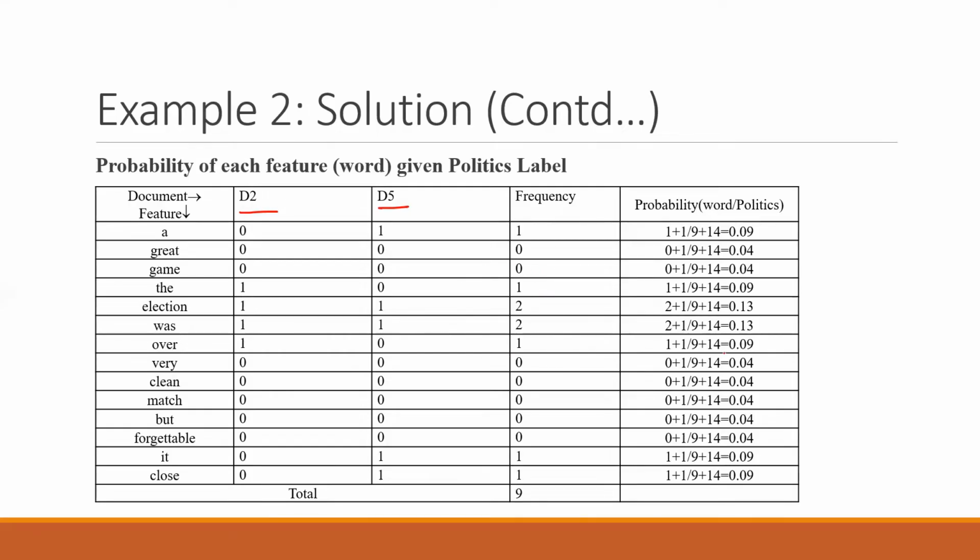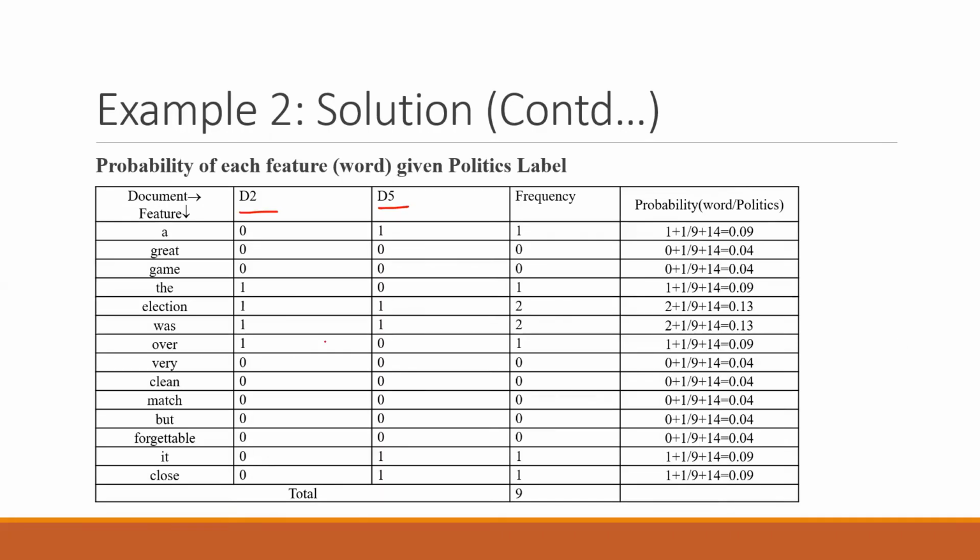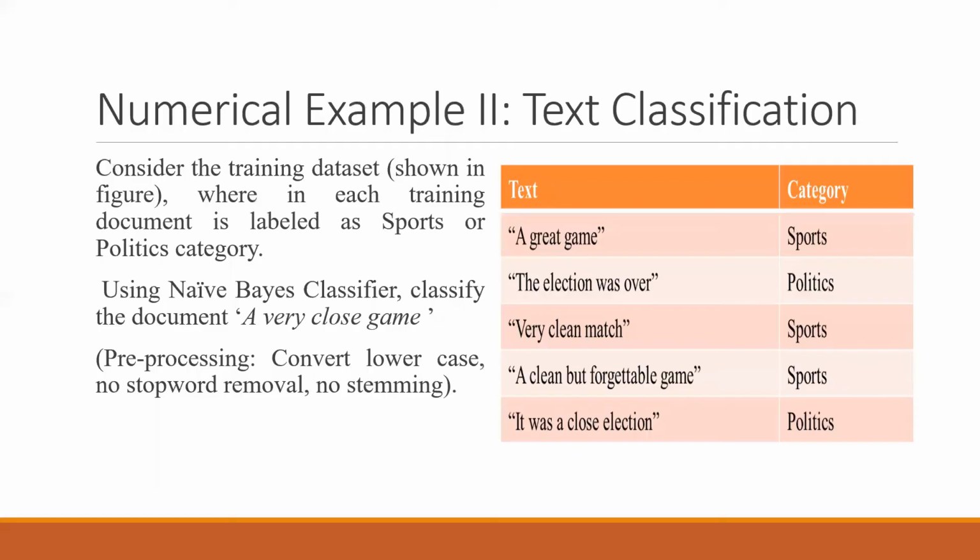So this is how you will be filling all the values, and here it will be +1 and +14 again, and you will get a total of 9, right? So it will be 9 plus 14 in the denominator. So this is how you can solve it. But then we wanted to do some prediction, and we wanted to do it for this sentence, a very close game, right?